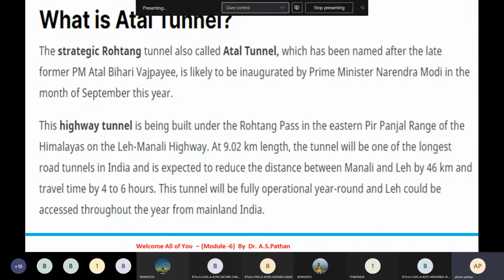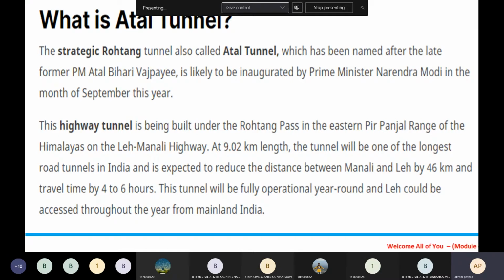In India, the Atal tunnel, which is 9.02 kilometers in length, is constructed between Manali and Leh. The strategic Rohtang tunnel we call the Atal tunnel. It has been named after the late former PM Atal Bihari Vajpayee, and is likely to be inaugurated by Prime Minister Narendra Modi in September, the last month of this year.